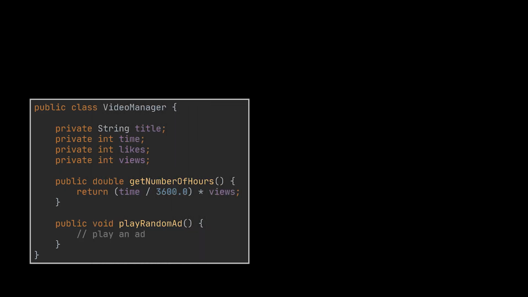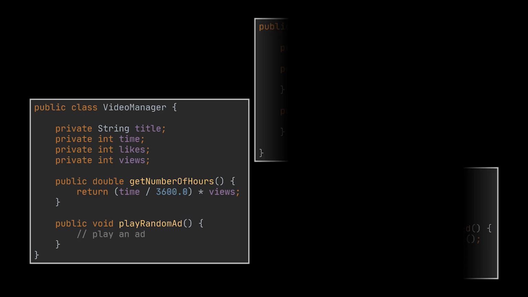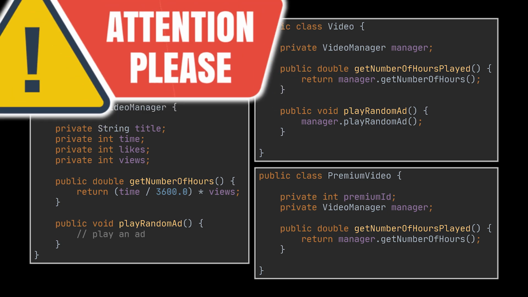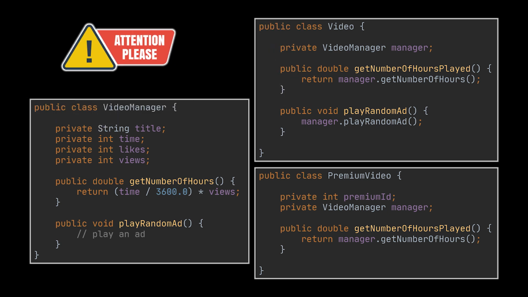To do that, we have to create a new class. Let's call it VideoManager, for example. This class will encapsulate all video-related functionalities. Every video will now have a private manager object such that the video class will call both of the behaviors we have, and the premium video class will only call the getNumberOfHours method. Now, having all of these attributes in a separate class, called manager nonetheless, isn't exactly the cleanest solution out there. So in my opinion, a better way to tackle this problem specifically is through the fourth principle.